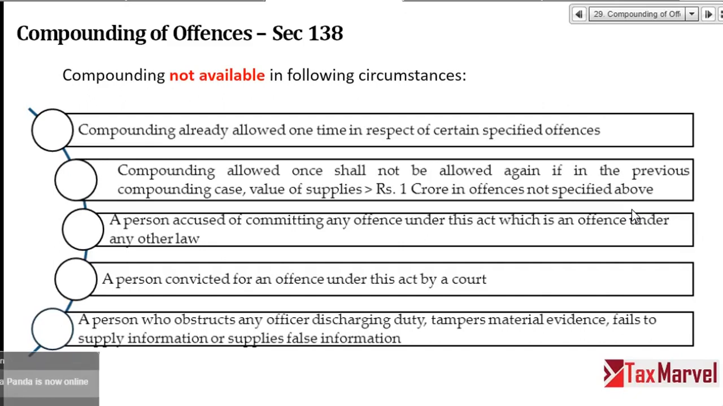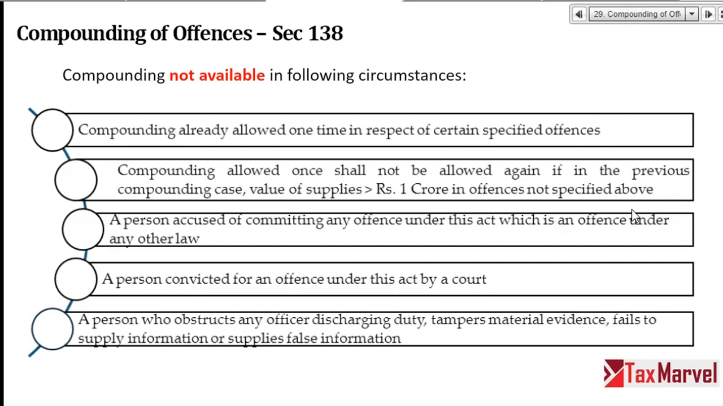So this compounding will not be allowed when, number one, earlier also I came to the tribunal and said, sir, I am ready to do compounding. Tribunal has accepted the compounding. Again I am coming. They said no, you will not allow compounding for the same offences again. Second, if I have already allowed compounding, right? And if the second compounding value is more than 1 crore, any offense which is not specified above, I will not be allowed for compounding, right?